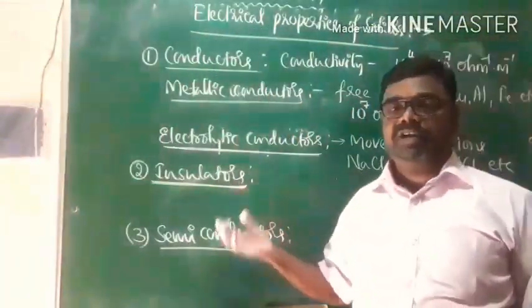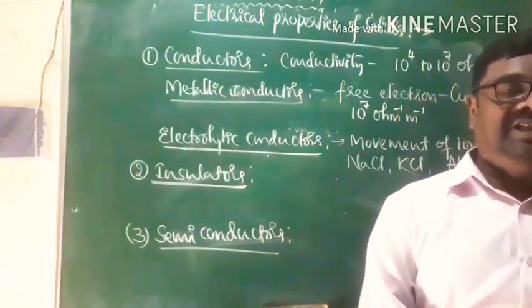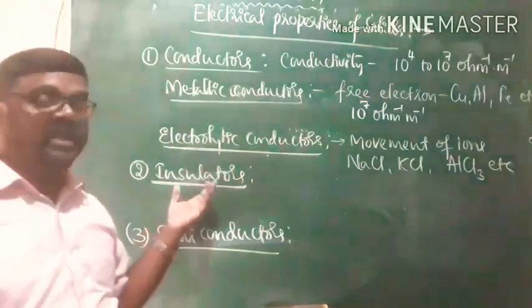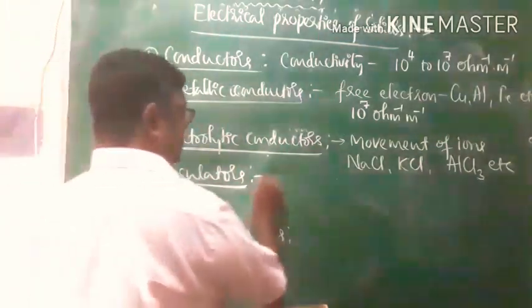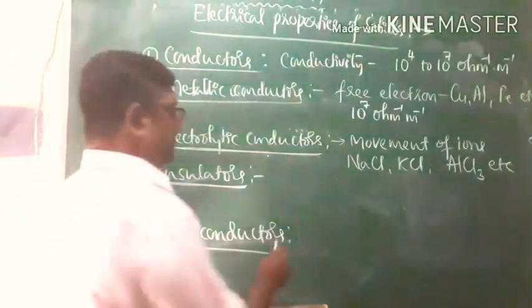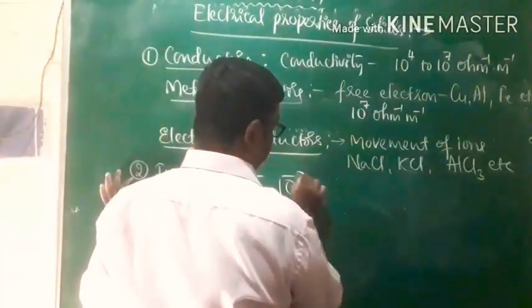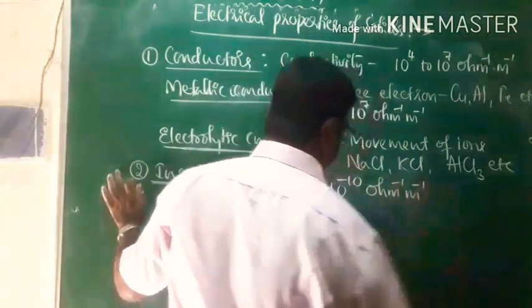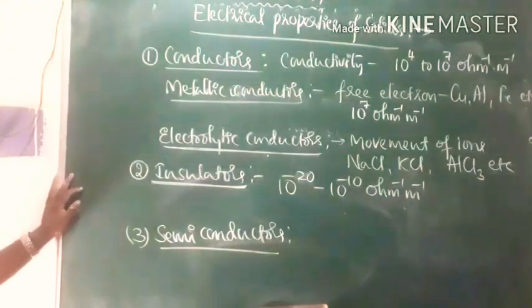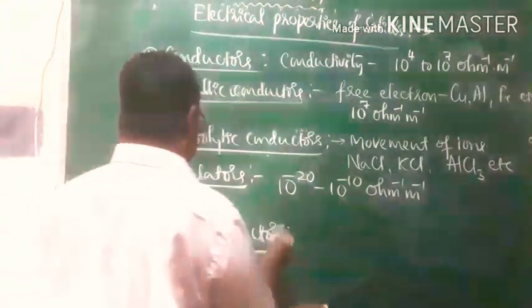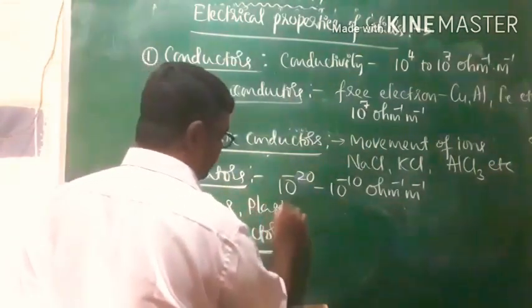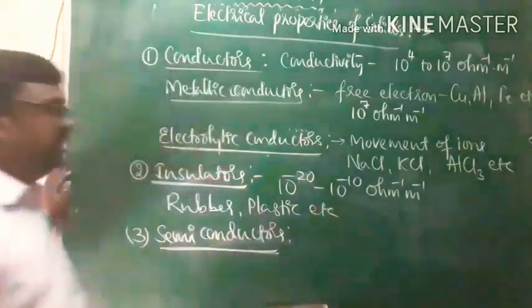As far as insulators are concerned, their electrical conductivity is very, very less, or you can say almost negligible. Generally, they do not allow electricity to pass through them, and that is what we call insulators. The electrical conductivity of insulators will be in the range of 10 to the power of minus 22 to 10 to the power of minus 10 per ohm per meter. Many examples you can go for: rubber, plastic, or wood. These are all examples for insulators.